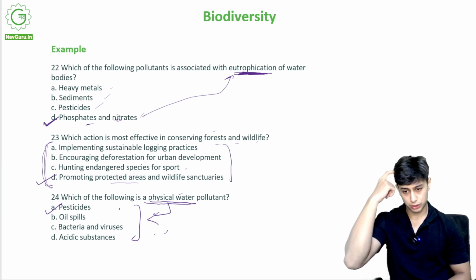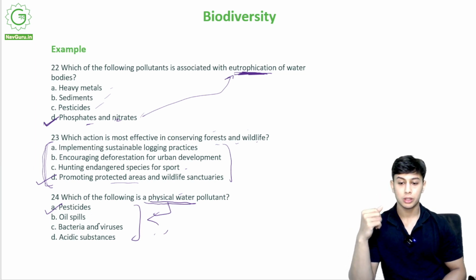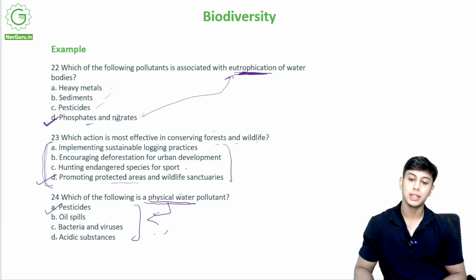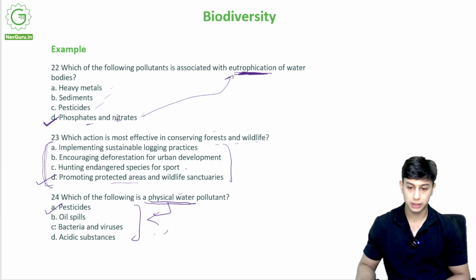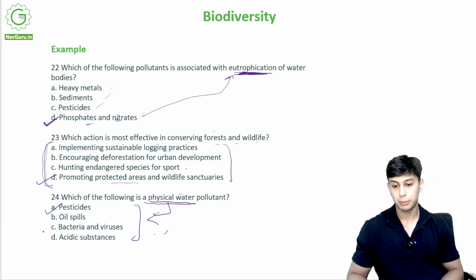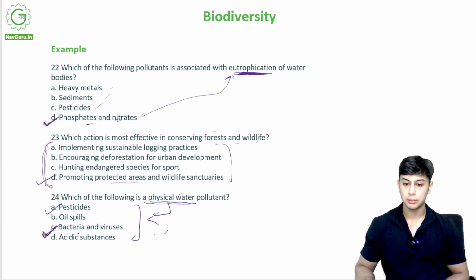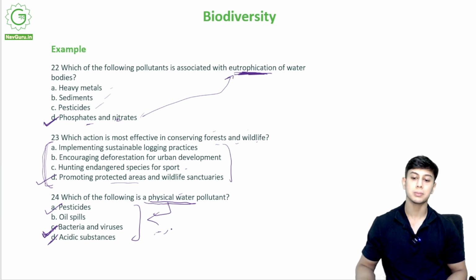But these can also fall under chemical as well. So let's do one thing: we can tick more than one option over here. We can also take bacteria and viruses. These are not chemicals, but they are physically present. Acidic substances as well. So this one has multiple answers. Question number 24 has multiple answers.